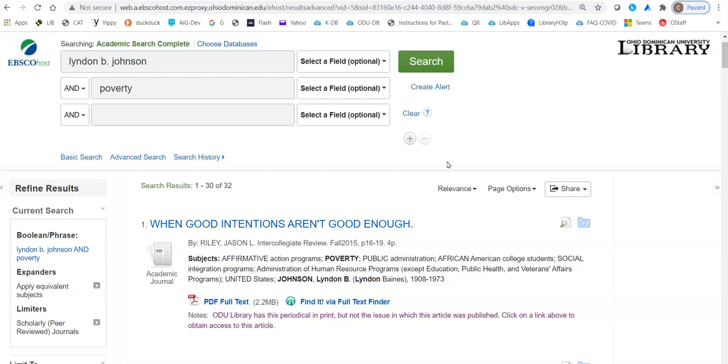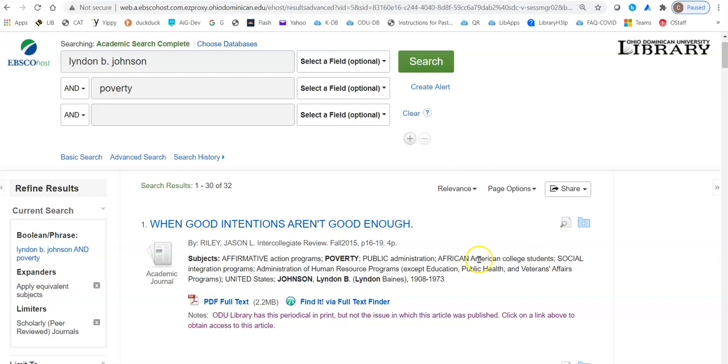And I highly encourage you to look at several articles and different perspectives to help give you a much bigger, more informed picture of the social concern and what was going on at the time.